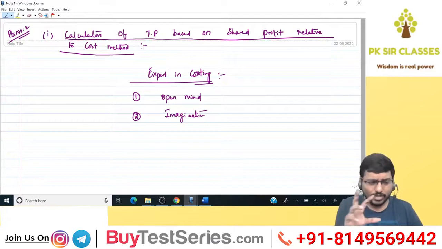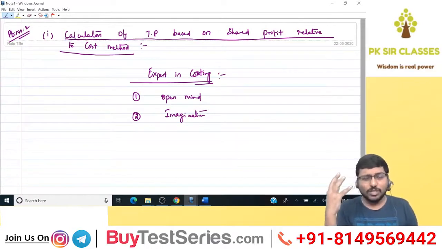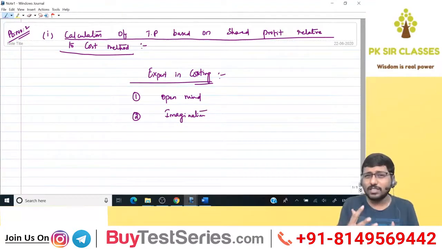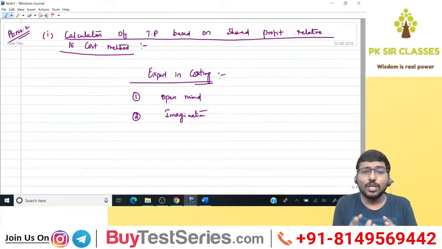Are you able to understand? So whenever you read a question, the answer must be visually imagined in your mind. Only then will you solve it faster and in a precise way. So imagination is another great skill you need in costing.